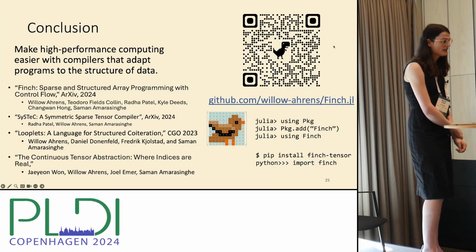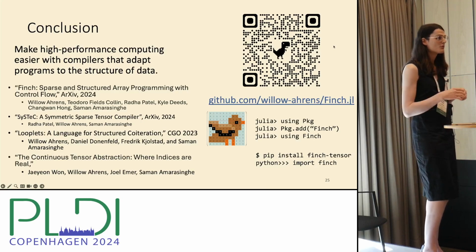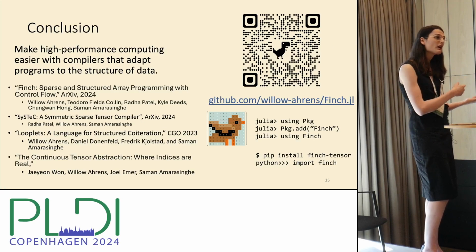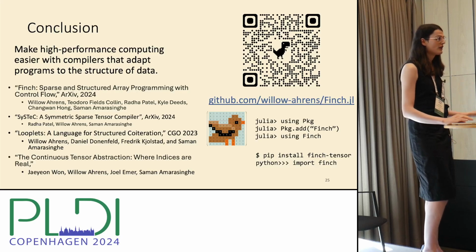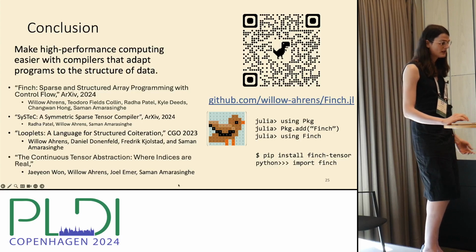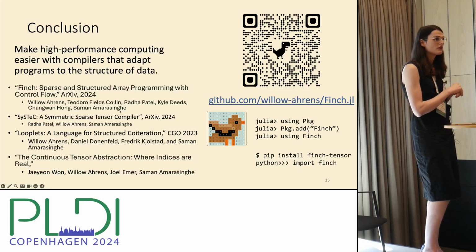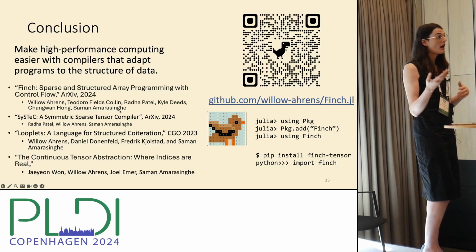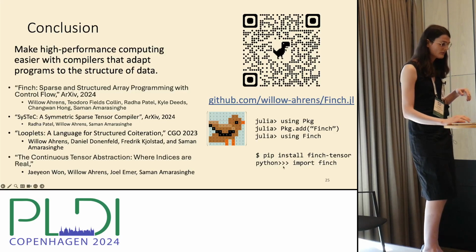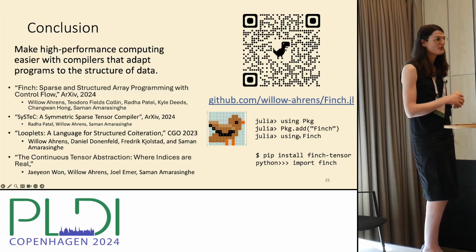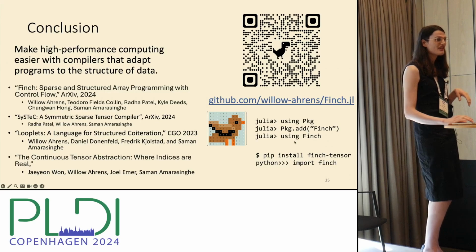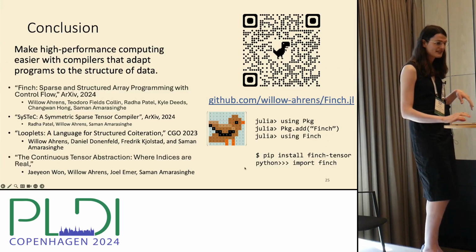In conclusion, I think that we should really make high performance computing easier by being able to say what we want, and then have the compiler follow that high level sketch. There are several papers that contributed to the work in this talk. One of which is a student of mine, Radha Patel, worked a little bit on making a compiler that automates the symmetric transformation I was talking about. You can install Finch. It's a Julia package, so you can install it in Julia. You can install it in Python. We have a Python interface.